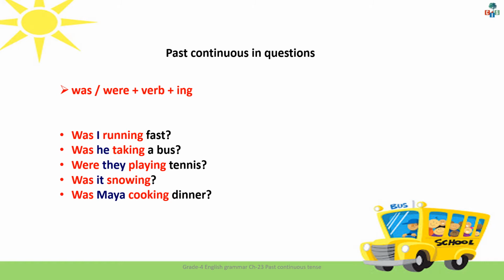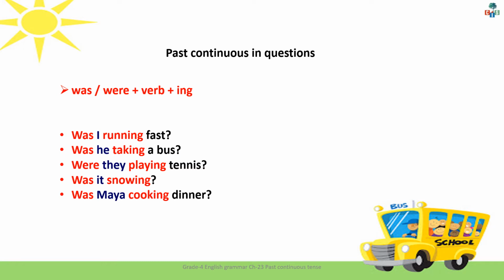Now let's see how to frame a question in a past continuous tense. For that, we use the past tense of the verb to be, either was or were, plus the base form of the verb plus ing. Or you can say the helping verb plus main verb plus ing. Look at this example. Was I running fast? Was he taking a bus? Were they playing tennis? Was it snowing?